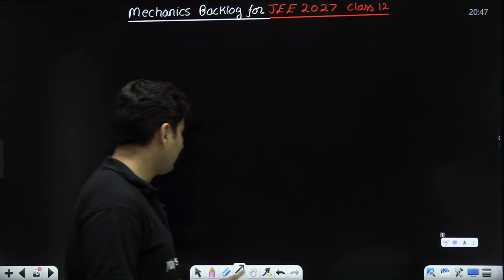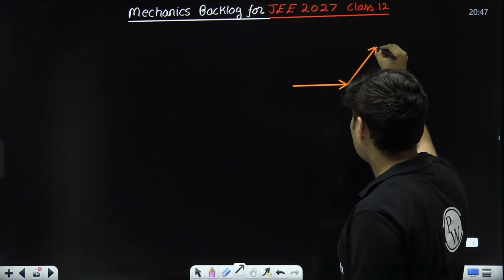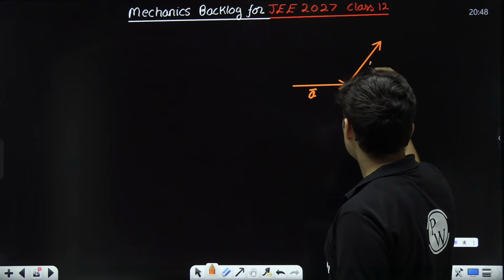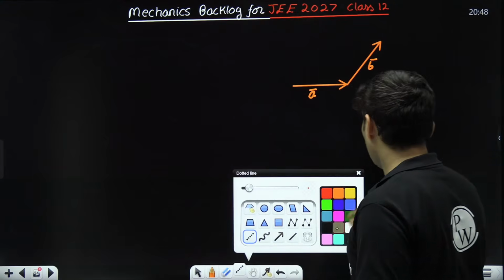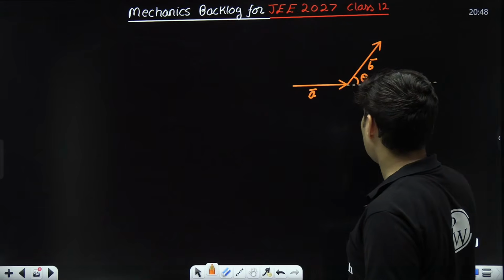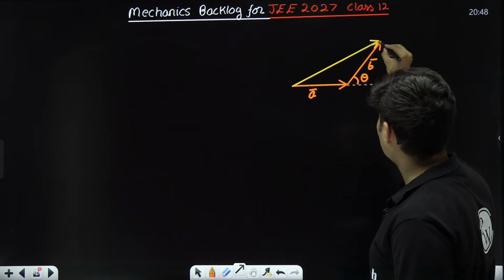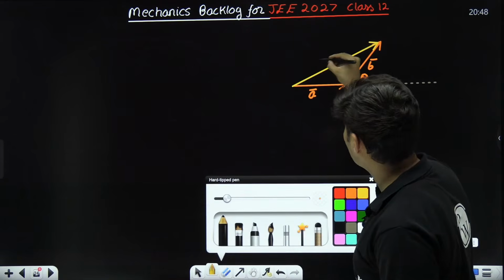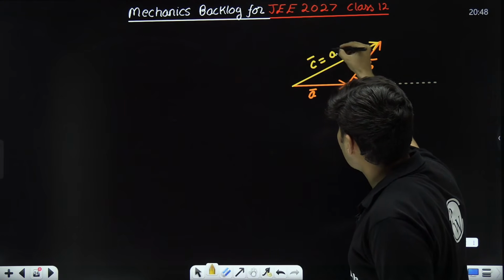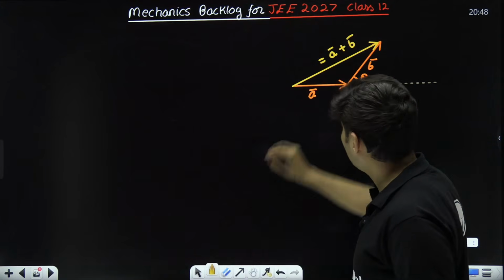One is by direct formula. Say for example, I have been told, this is A vector, this is B vector. If I go on the same line of A and I measure this particular angle, this will be the angle between A and B. Then this will be my A vector plus B vector. Let me call this vector C. C bar is A bar plus B bar. Instead of C, I can also call it the resultant vector.